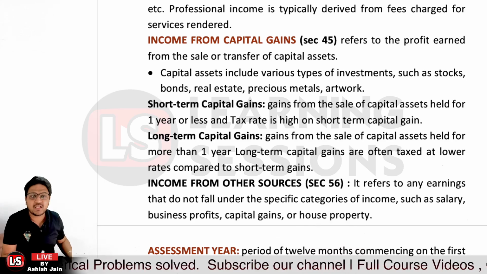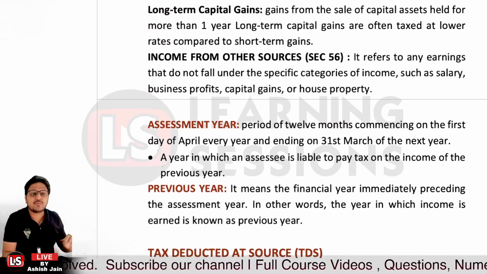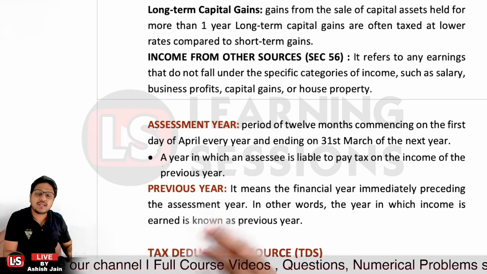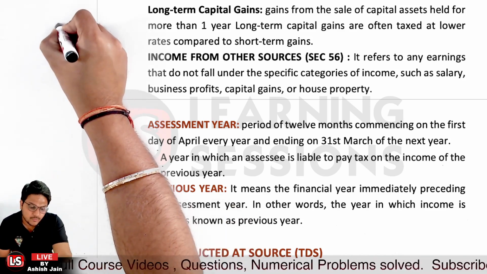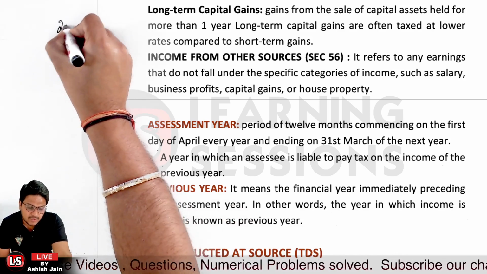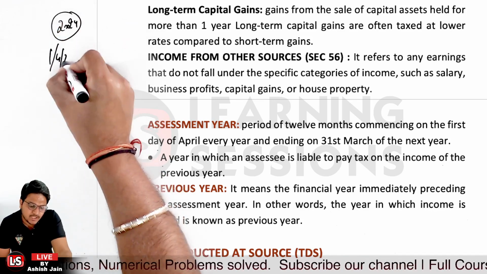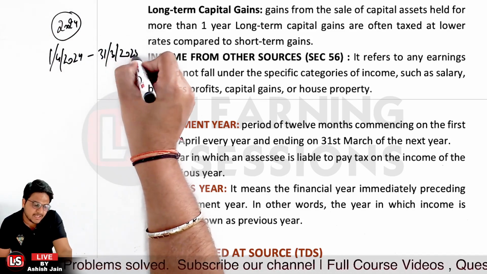Now what do you mean by assessment year? It's actually a period of 12 months which is commencing from the 1st of April every year and ending on the 31st of March of the next year. Let's say the assessment year for this particular case would be 2024. The assessment year would be what? It will be from 1st of April 2024 to 31st of March 2025, right?